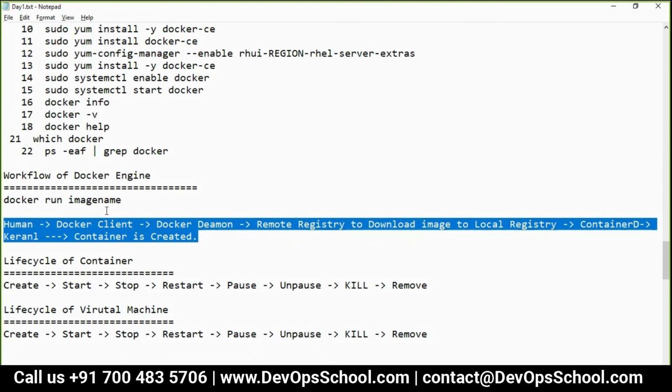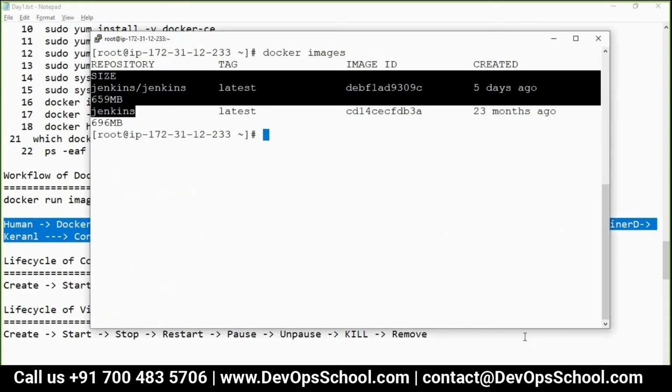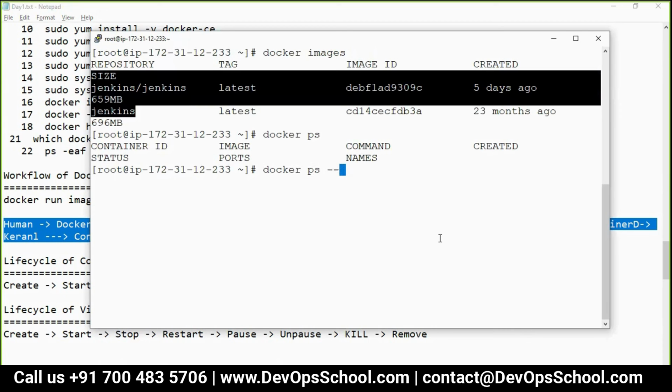So now I will follow the container life cycle. The question is, how do I see whether a container is there or not? Do we have any containers? docker ps will give you running containers. docker ps -a will give you all containers, including exited and running containers. So whichever you are comfortable with, you should try. ps shows only running containers; ps -a shows all containers including running ones. Okay, so this is the important thing.